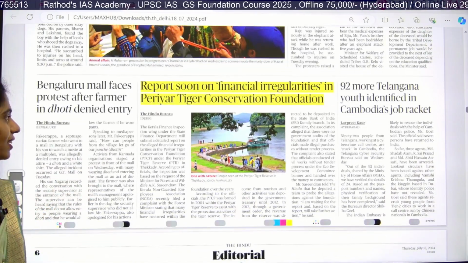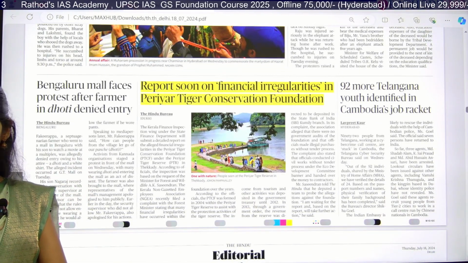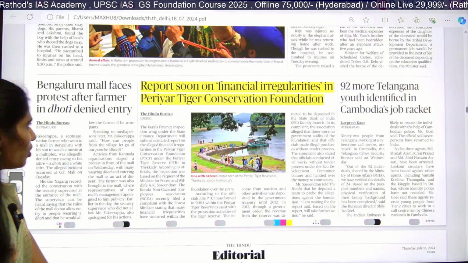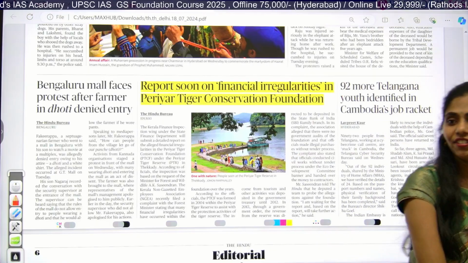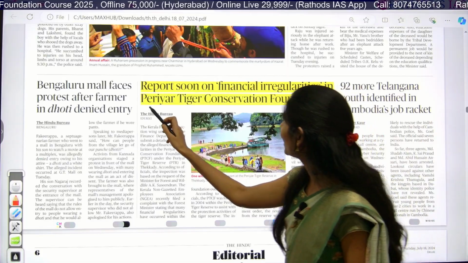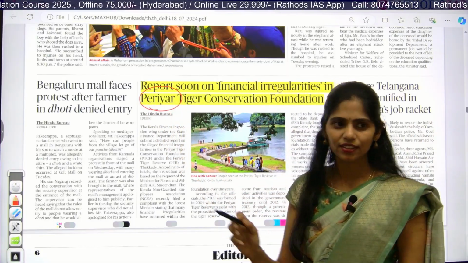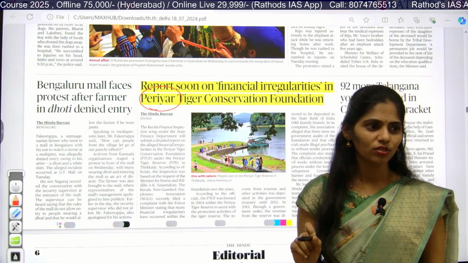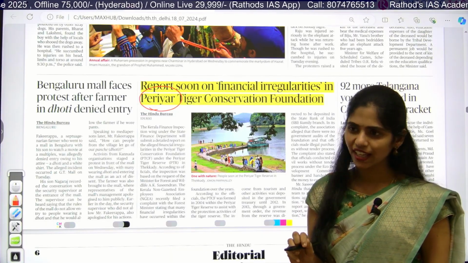Do you see this article? Read the title: Report soon on financial irregularities in Periyar Tiger Conservation Foundation. So what is this article saying? Have you gone through this article? Tell me at least where this Periyar Tiger Reserve is located, in which state? Do you know? Yes, Kerala.